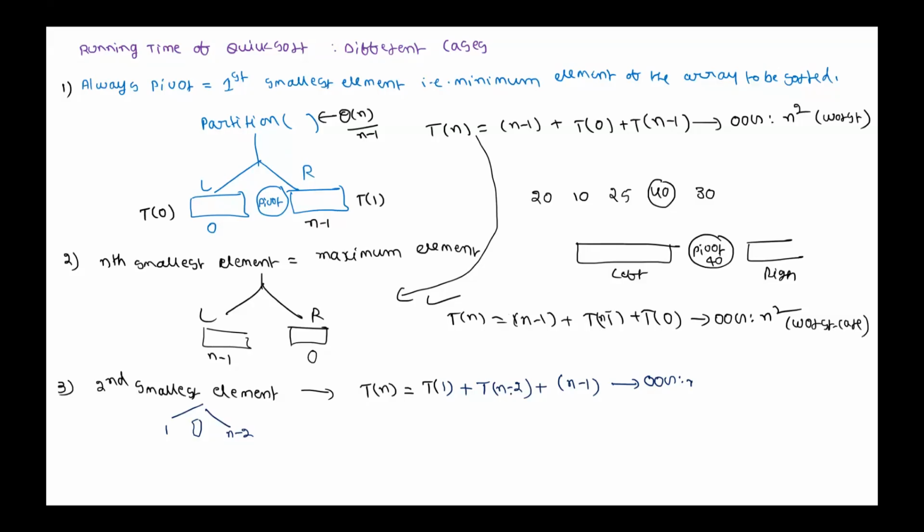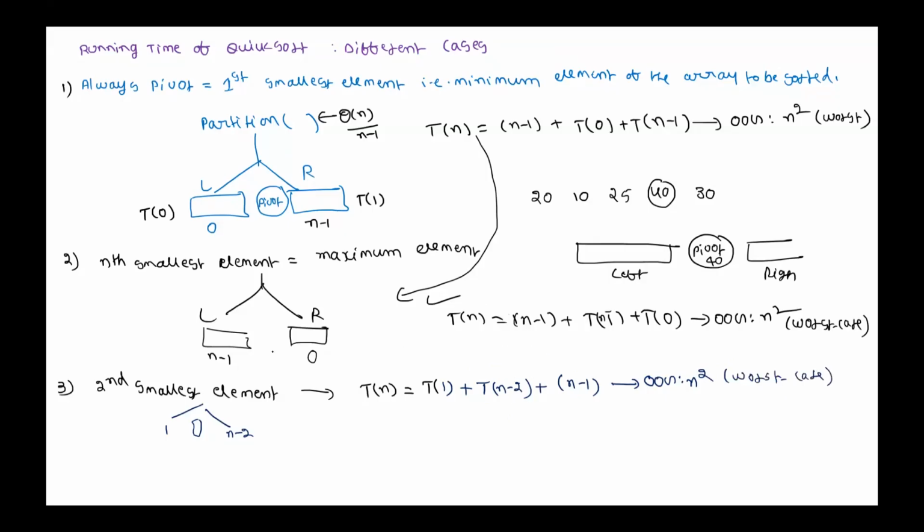If it is n minus 1, we know what answer we get, n squared. Here n minus 2 is there. So can we write n square? I'm not going to do it, but simply we can show that if you do repeated substitution, replacing this with a constant, the order of growth is also n square. It is same as worst case.